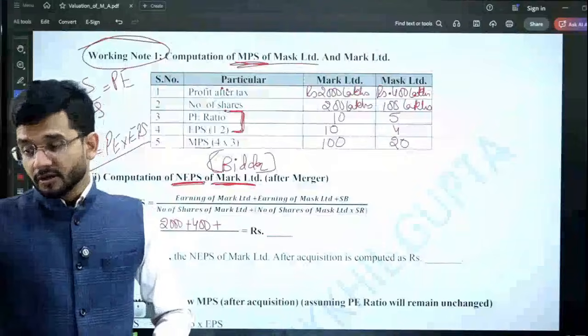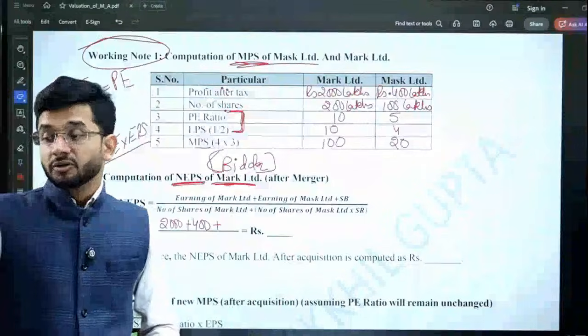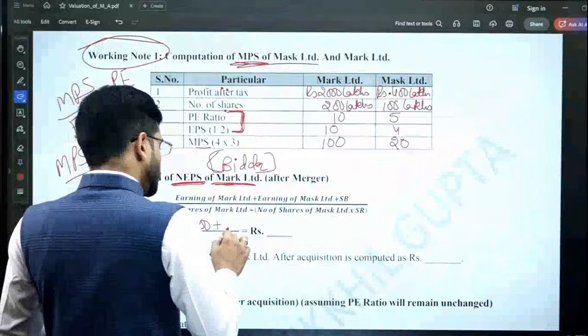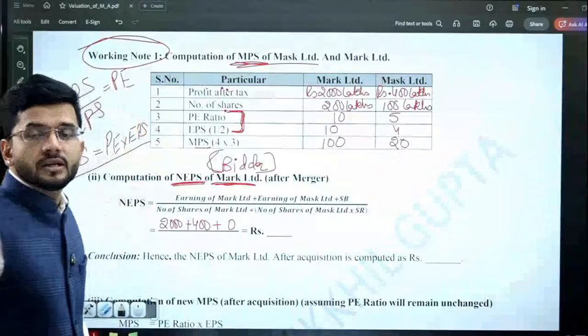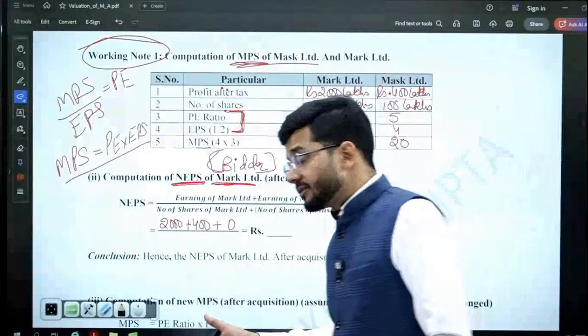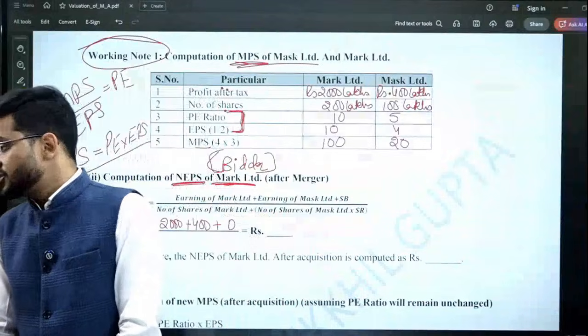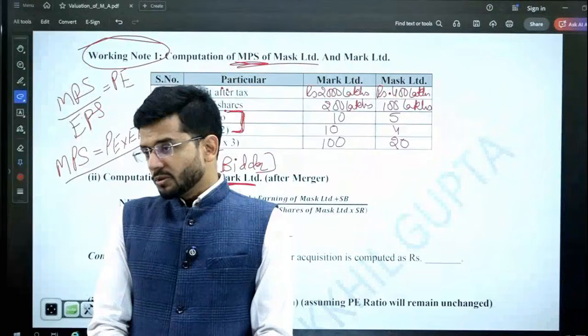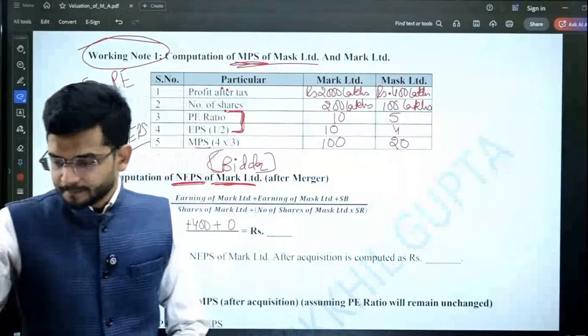But sir, in this particular question, there is no synergy benefit which is being talked of. So we'll have synergy benefit as 0. We will always write synergy benefit, but if it is not given in the question, we'll add a 0 to the synergy benefit.